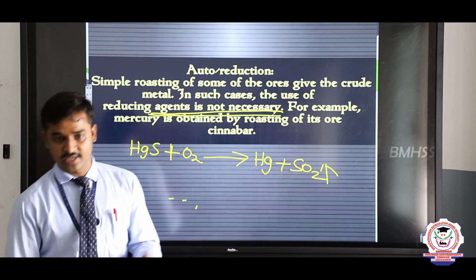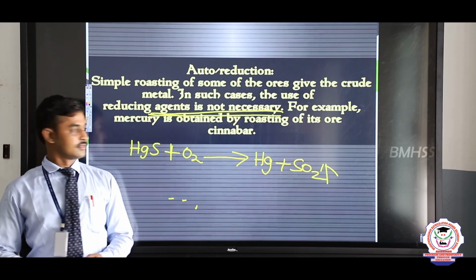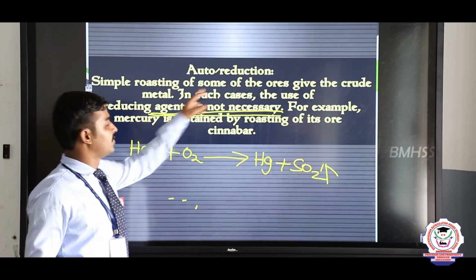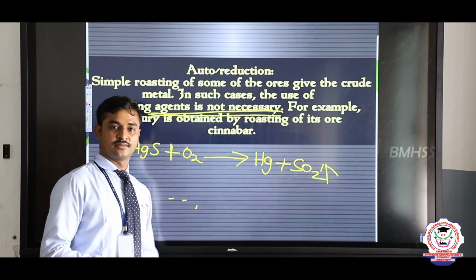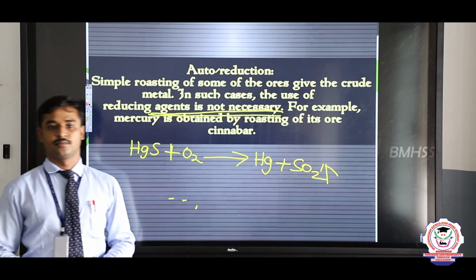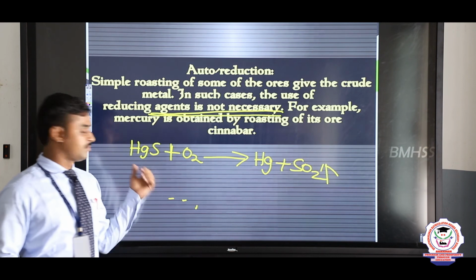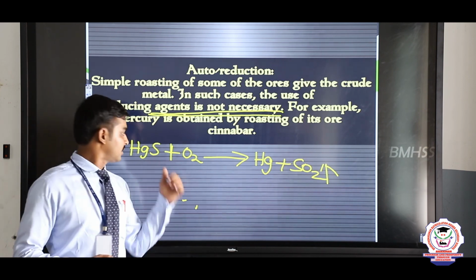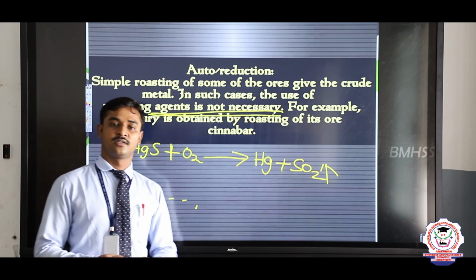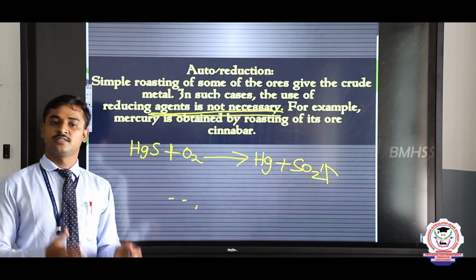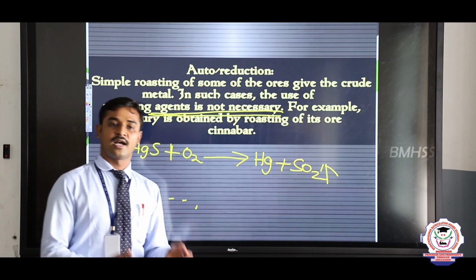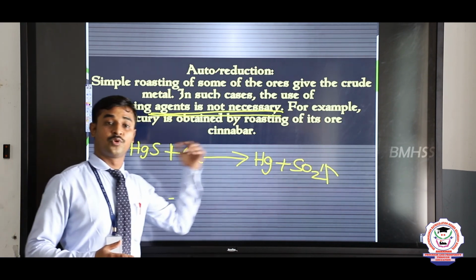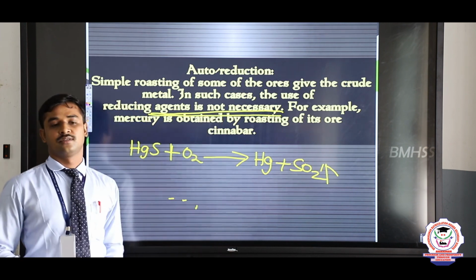And Gopika, you tell me which metal is used in the auto reduction? Mercury. Yeah, Hg. Mercury is the symbol Hg, and in the auto reduction it doesn't need any other elements, and this is one of the book back questions that can be asked in the examination.